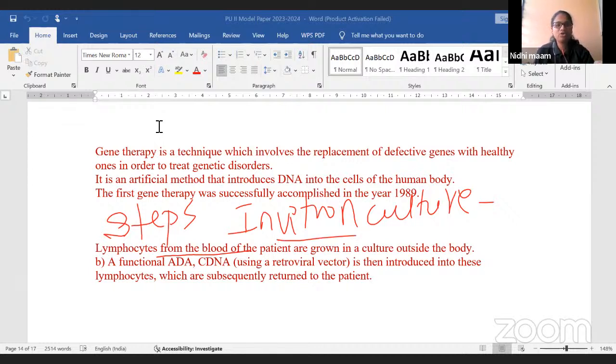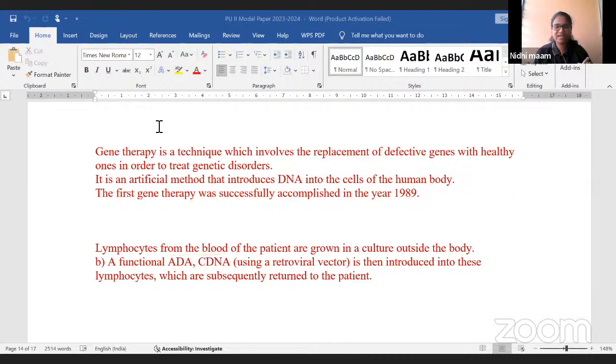Then, a functional ADA, or a cDNA, complementary DNA, using a retroviral vector, is then introduced into the lymphocytes. Can anyone tell me the full form of ADA? What do you mean by ADA?